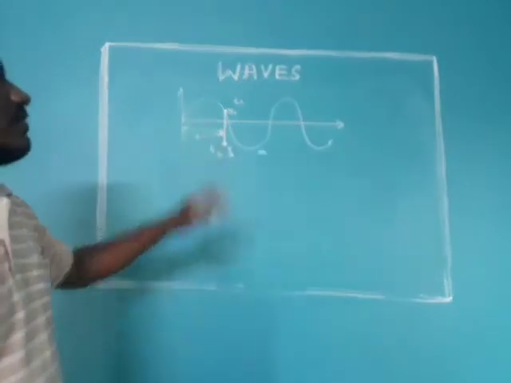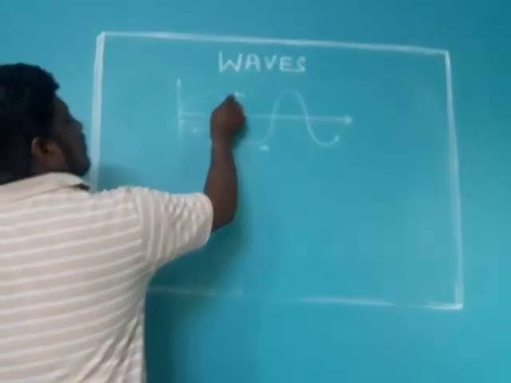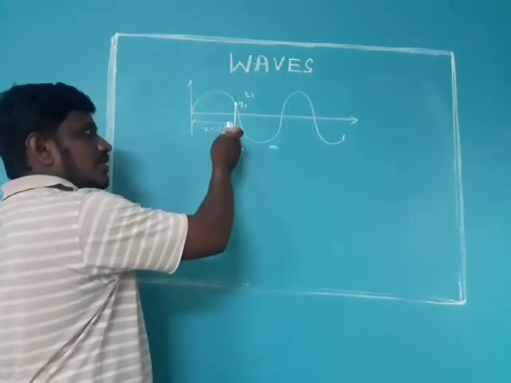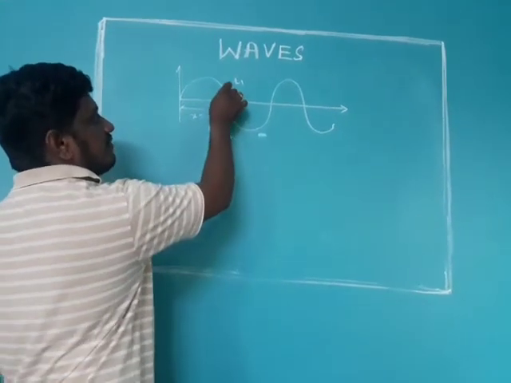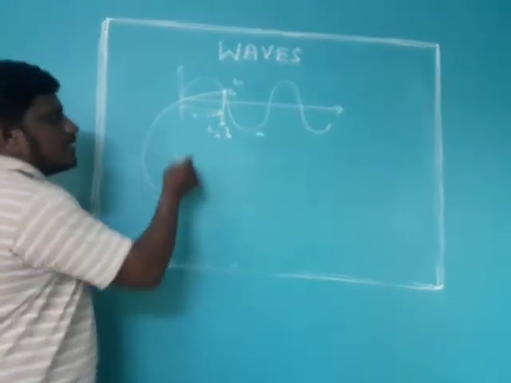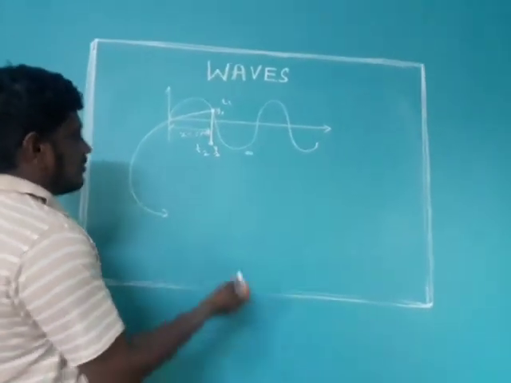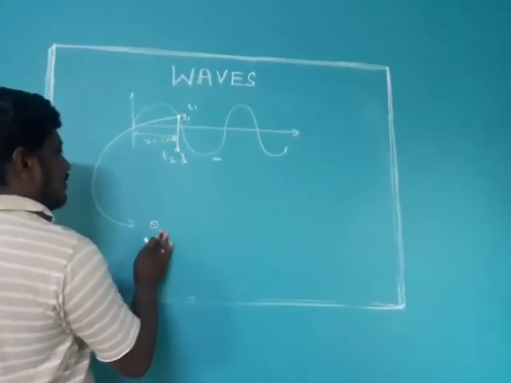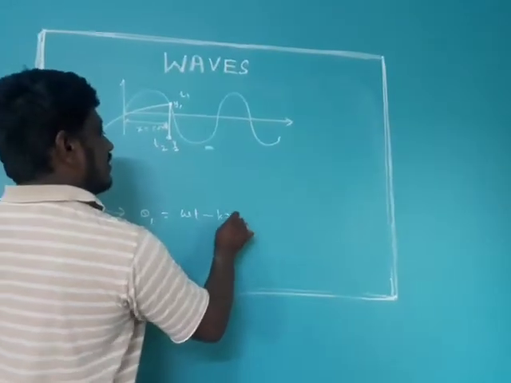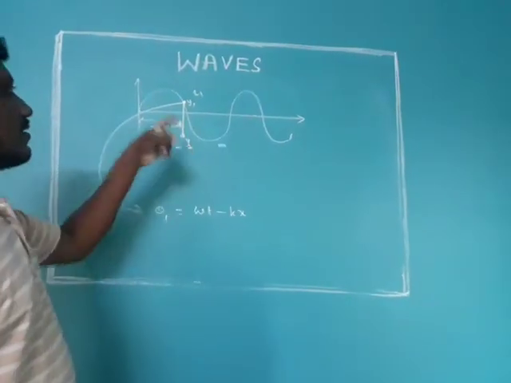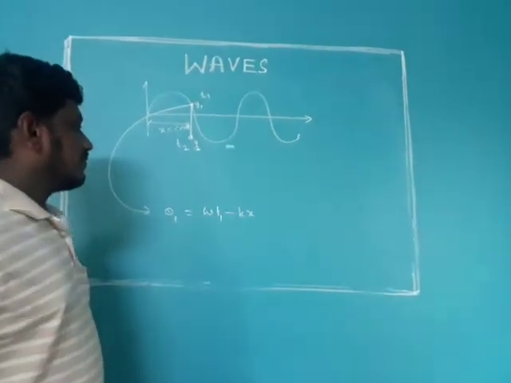Here time only is varying. So for the same particle at two different positions, we are writing the path difference and phase difference equations. First, this position. At this position, you know that the phase is theta 1 equal to omega t minus kx. And this x is constant, so only time is varying, t1.